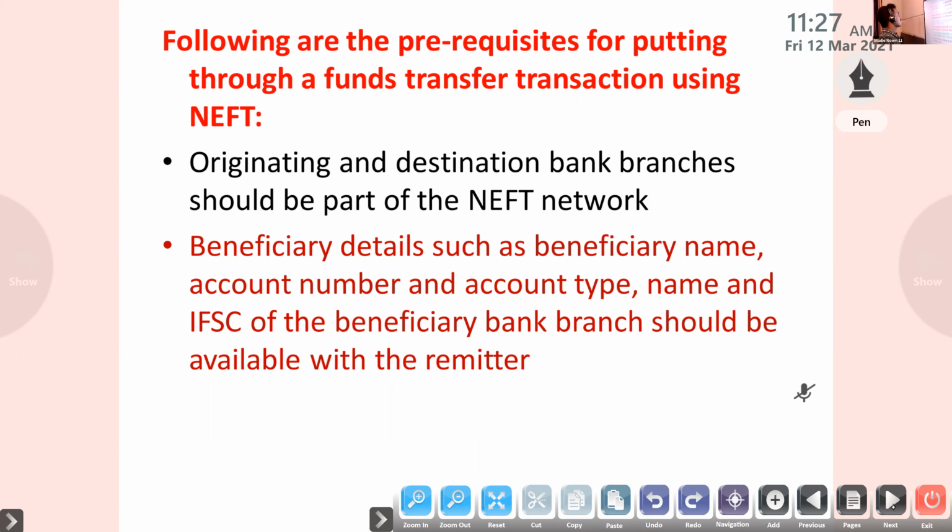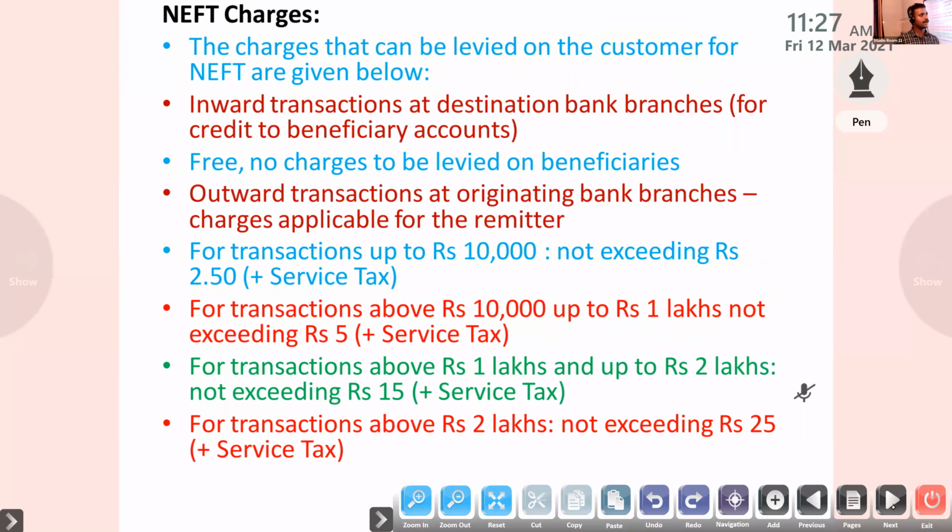Clear? Next one, NEFT charges. Same as RTGS, here also for making a transaction they are charging some amount. For an inward transaction at the destination bank branches for crediting the beneficiary account, no charges should be levied on the beneficiary. Shubham has no need to give any amount to the bank for getting NEFT. Next one, outward transaction.